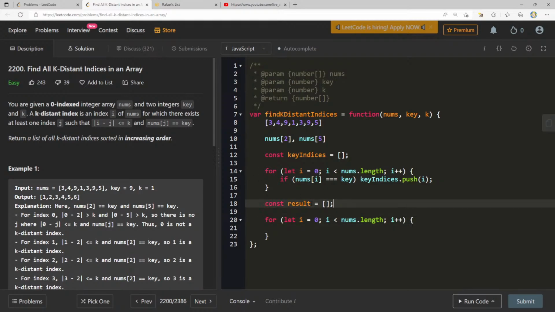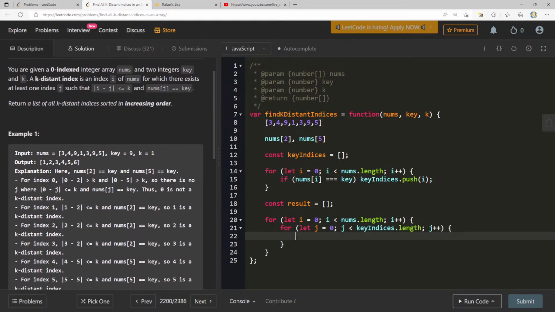Now for each one of these, again, really not amazing. We're going to say for let j equals 0, j less than key indices. Or I wonder, no, because I'm going to have to do this for all of them, right? j less than keyIndices dot length, j plus plus. So what are we going to say here? We're going to say 0 minus 2.